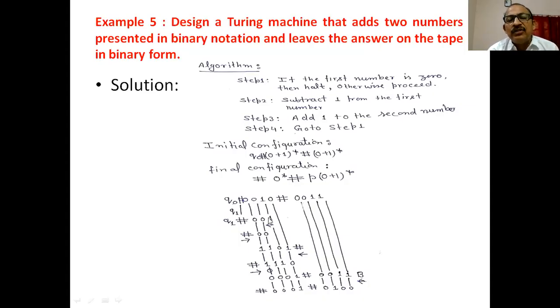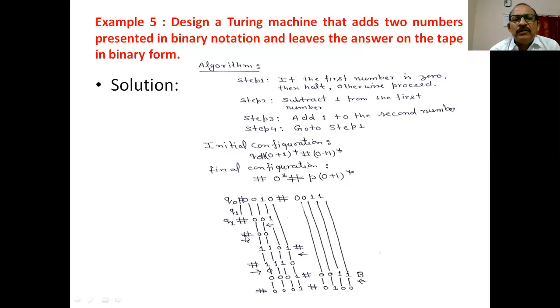Is it clear? This 1 indicates that if 1 is encountered between this hash and this hash, it means that number is not 0. Otherwise, the first number is 0. This is the check. Is it clear? When 1 is encountered while you are moving in these directions, again move in the left direction. Okay, and goes to this place.